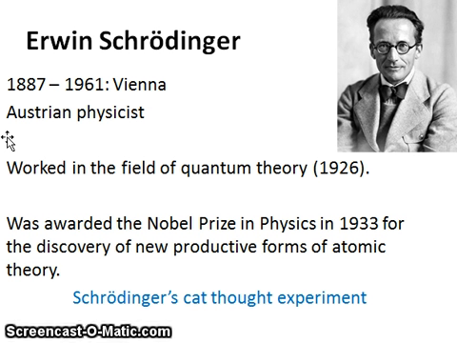Erwin Rudolf Joseph Alexander Schrödinger, yes, that's his complete name, very long, was born in 1887 and died in 1961 in the city of Vienna, Austria. Schrödinger lived in many different countries in Europe. In 1921, he moved to the University of Zurich. In 1927, he succeeded Max Planck at the Friedrich Wilhelm University in Berlin. Then he had to leave Germany because he disliked the Nazi regime. He moved to Oxford, and soon after he arrived there, he received his Nobel Prize in Physics in 1933 for the discovery of new productive forms of atomic theory.